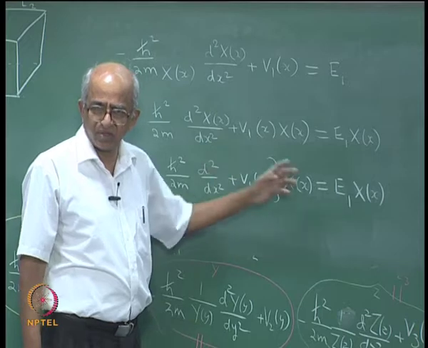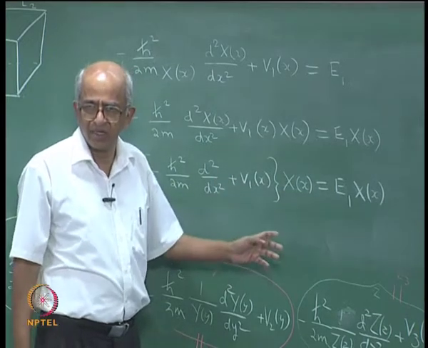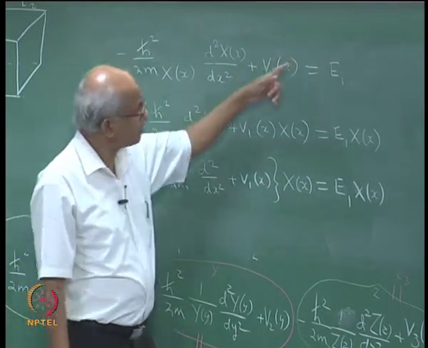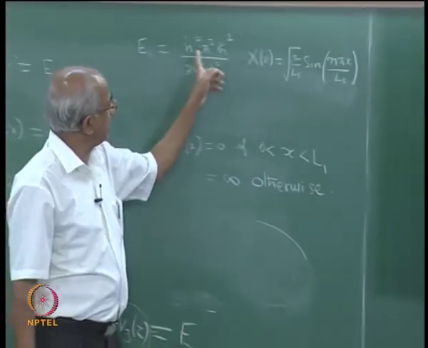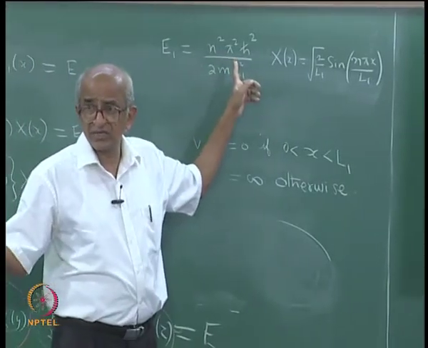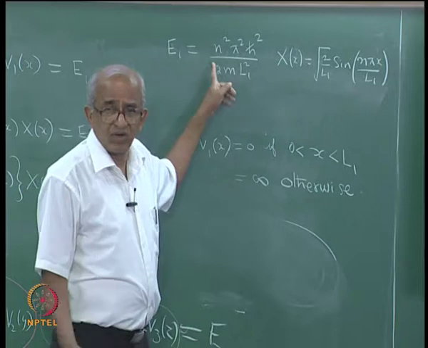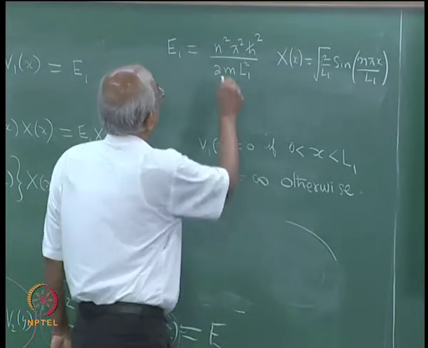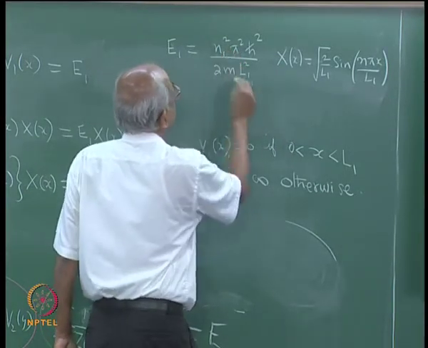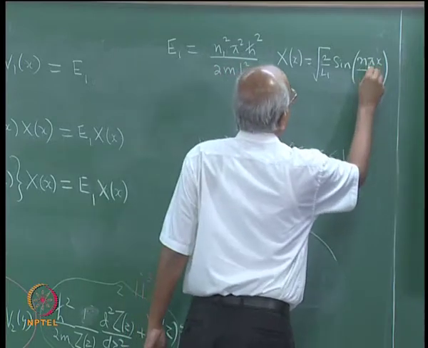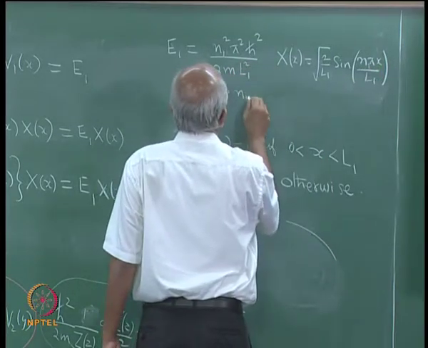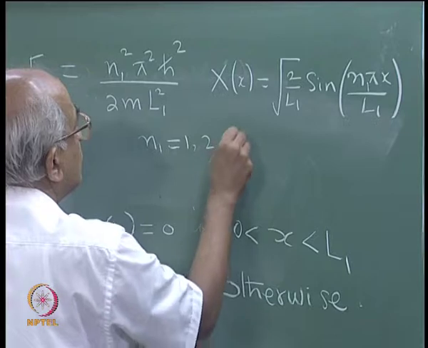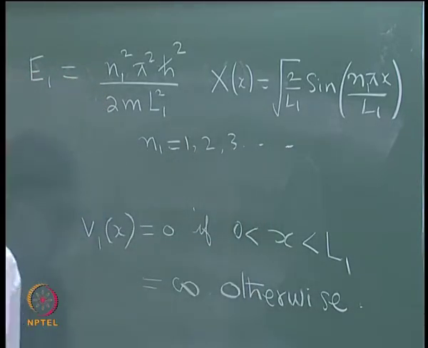Similarly, I have to worry about the second equation, the third equation. Because this quantum number has arisen out of the solution of the first equation, I will not call it n, but I will call it n1. N1 can take the values 1, 2, 3, 4, etc. It cannot take the value 0.